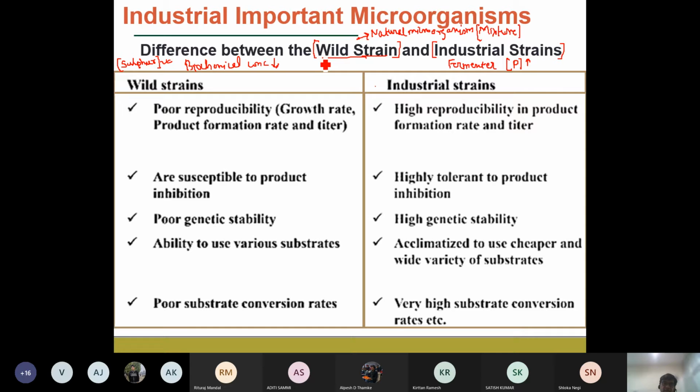So overall, the wild strain has poor reproducibility.